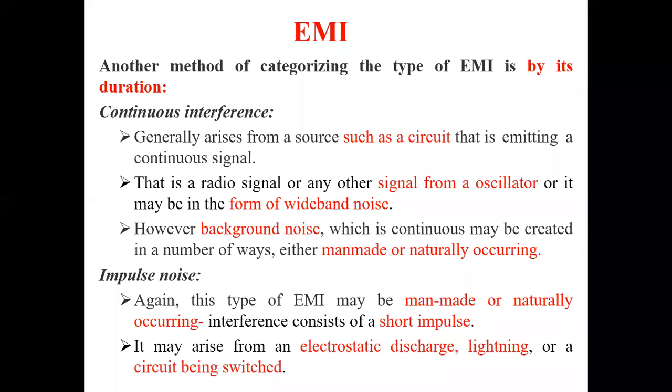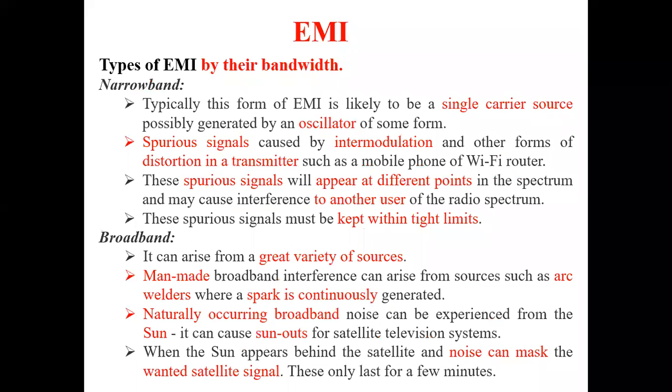That is the other one, and the next one is nothing but by their bandwidth. It may be narrow band and broadband. Narrow band implies nothing but a carrier source signal which is generated from an oscillator.